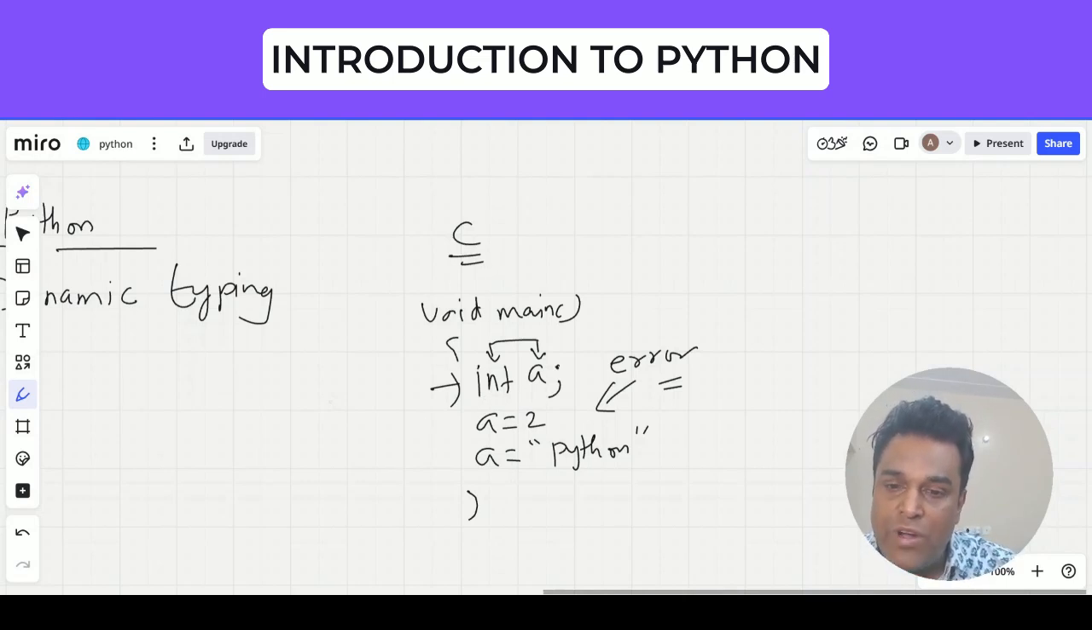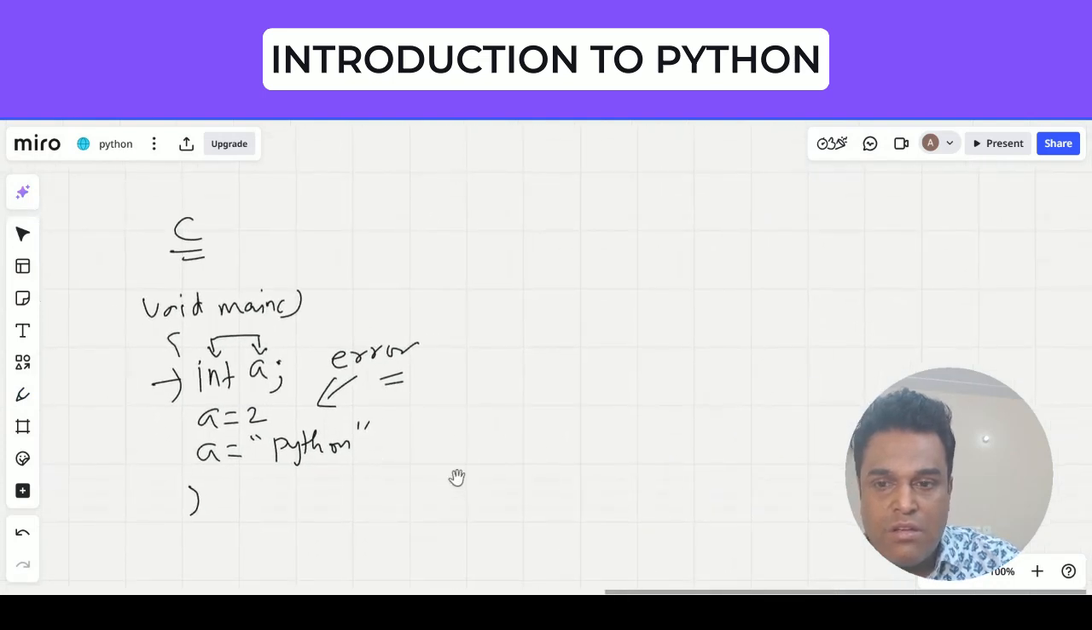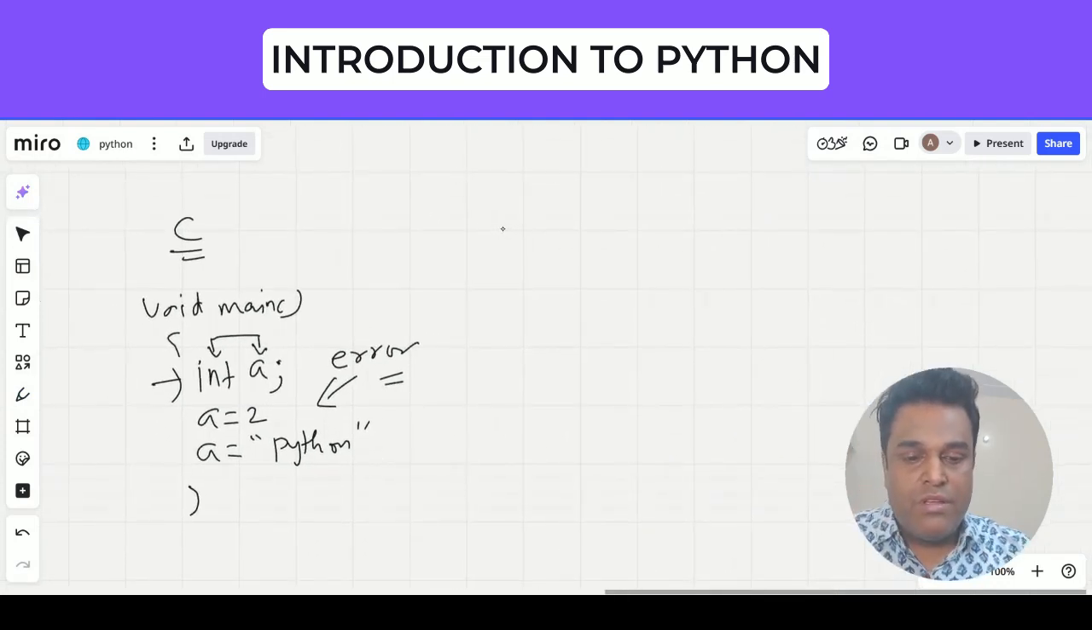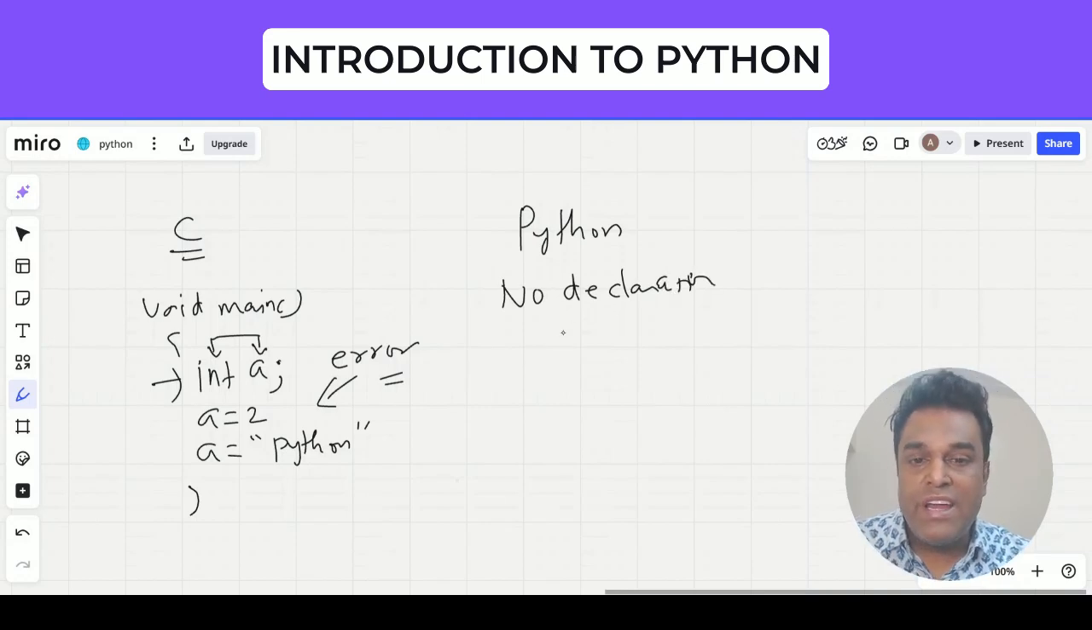So we have to tell everything in advance, and that is the reason why it is static. Whereas Python, on the other hand, is a dynamic programming language. So in Python, what happens is there is no declaration. We do not declare anything.